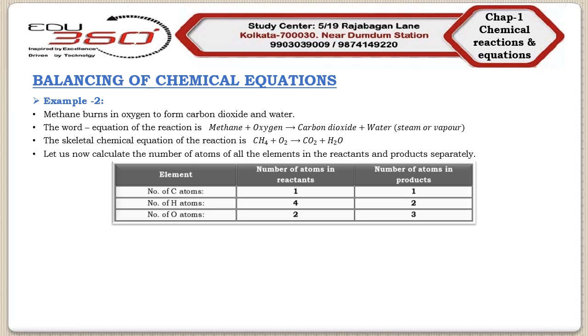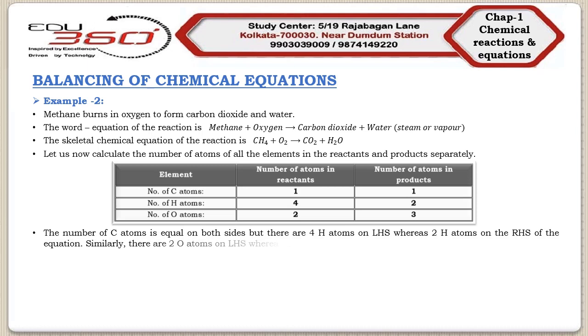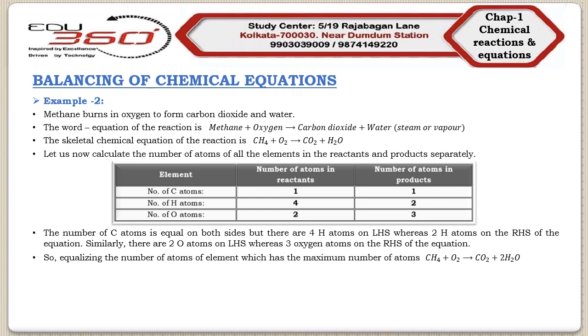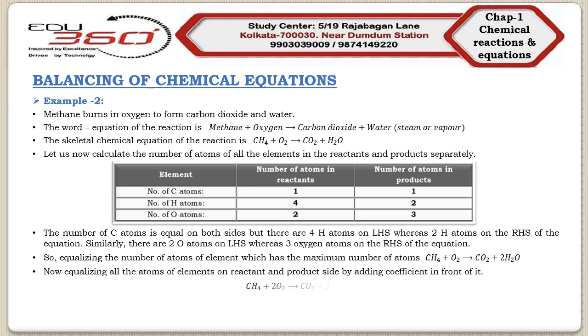Now we will equalize the number of atoms of the element which has the maximum number of atoms. So we will equalize hydrogen. So we have the equation CH4 + O2 → CO2 + 2H2O. Now we will equalize all the atoms of the elements on reactant and product side by adding the appropriate coefficient. Now the final balanced equation becomes CH4 + 2O2 → CO2 + 2H2O.